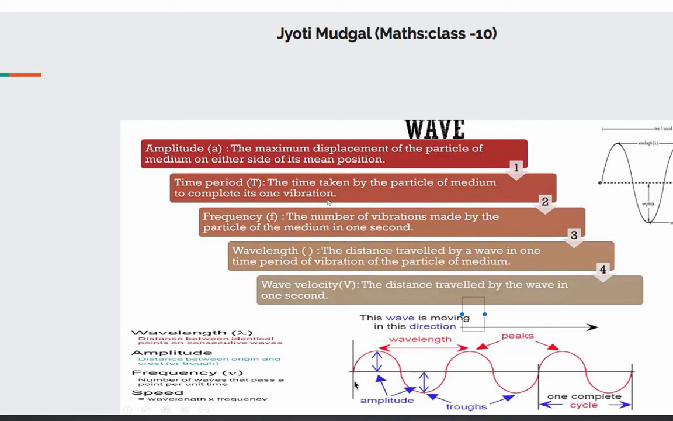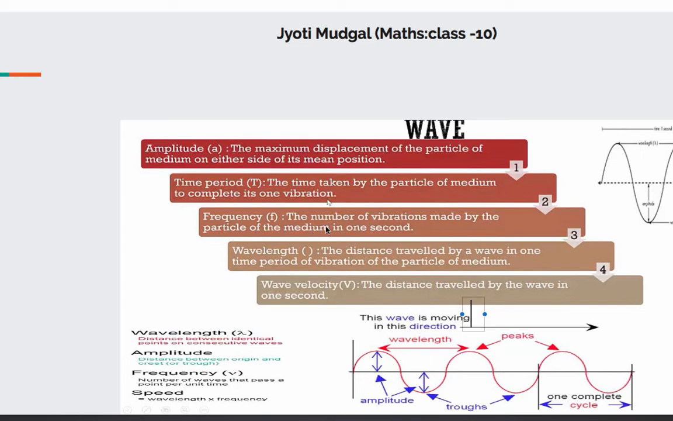One vibration, let me say it once again for you. It means one crest, one trough. One crest, one trough, that is one vibration. So whatever is the time taken to complete one vibration, that is called the time period. Amplitude, its unit is meter. Time period, second.